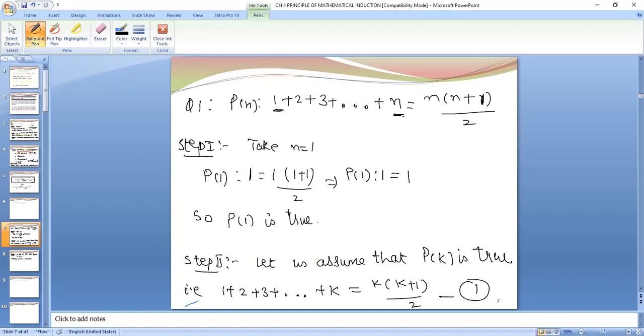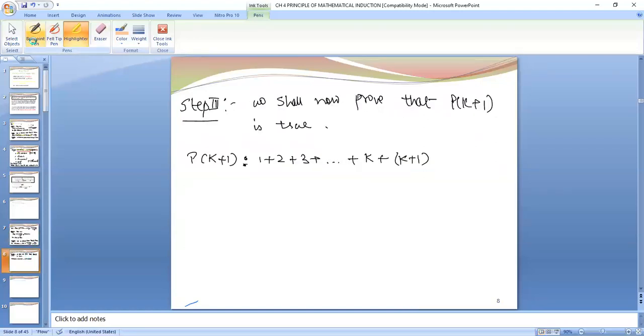Now up to k terms, we have been given the result. It is k into k plus 1 upon 2. So from number 1, we will put the result of the first k terms, which is equal to, we will be writing, k into k plus 1 upon 2.